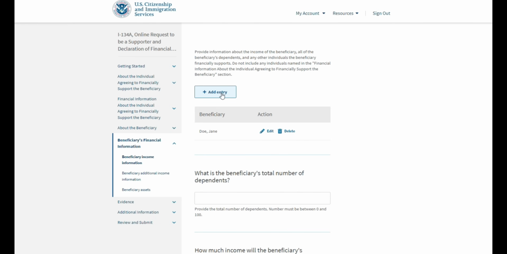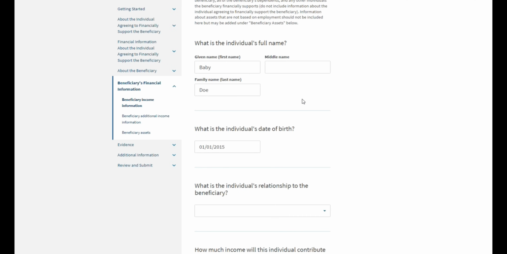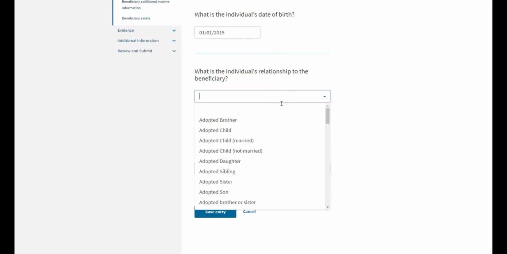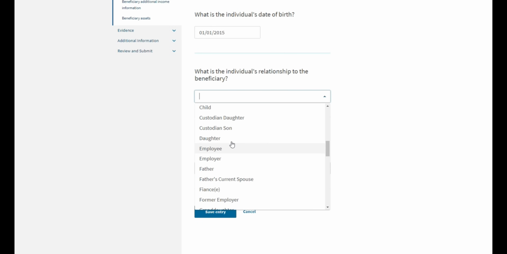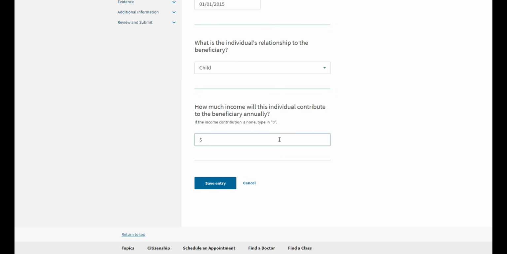Next, we can add another entry. Say, for instance, that Jane also has a child. So type in the name of the child, their date of birth, and how they are related to the beneficiary. We can just say child, for instance, and how much income they will contribute. The answer will most likely be 0.